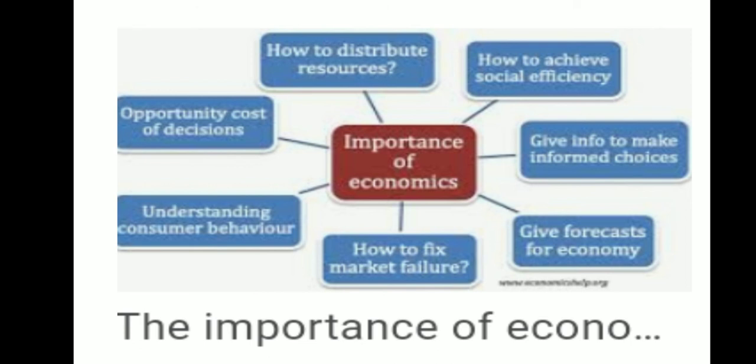Then it gives information to make informed choices. Over here you should be well informed to make better choices. Forecasting is also one of the very important aspects of economics, that is, forecasting helps us to bear any repercussions of the future. How to fix market failure? In case of market failure, it helps in making decisions. Understanding consumer behavior and opportunity cost decisions. These are the importance of economics.